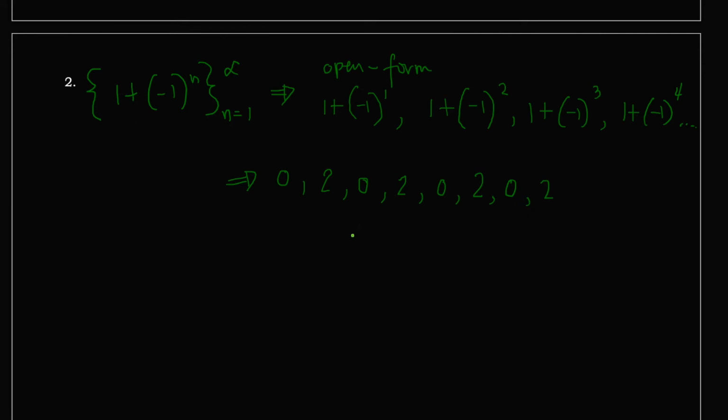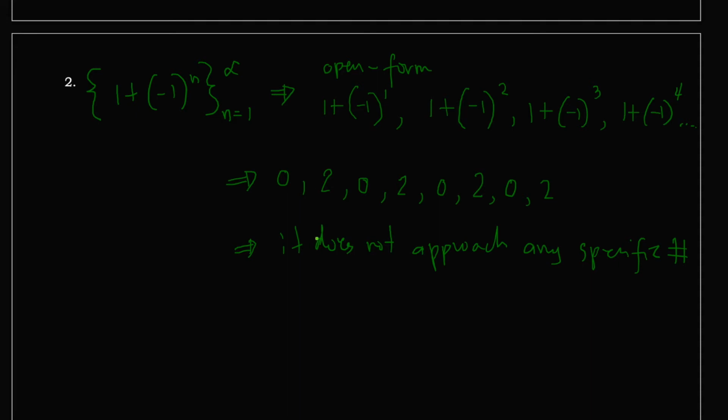So, what will be your observation? It does not approach any specific number because it is bouncing back between 0 and 2.